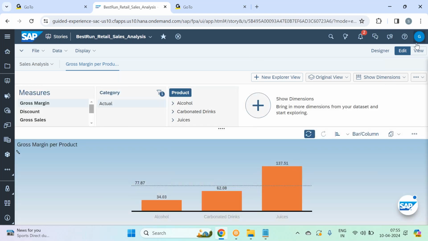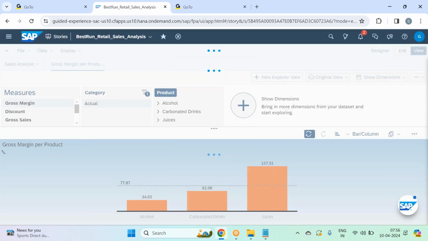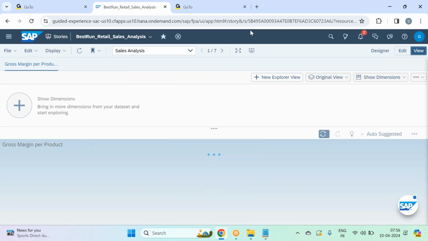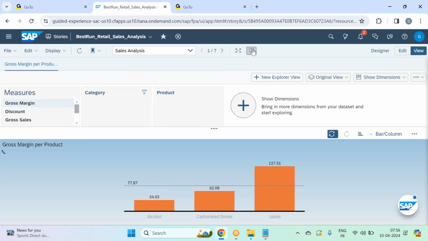Guys, as I mentioned, it opens in explorer mode by default. You see this? Then you switch back to the story mode.